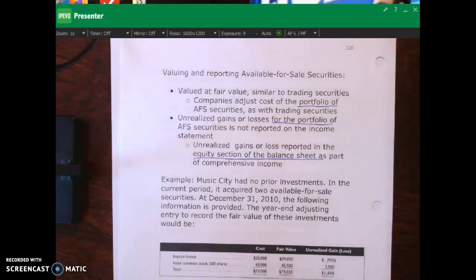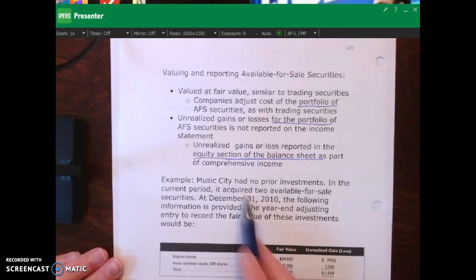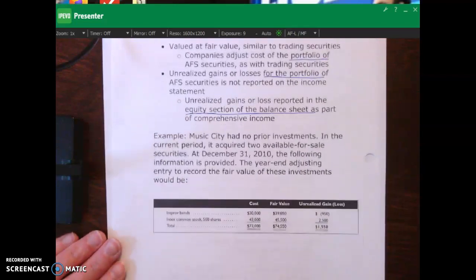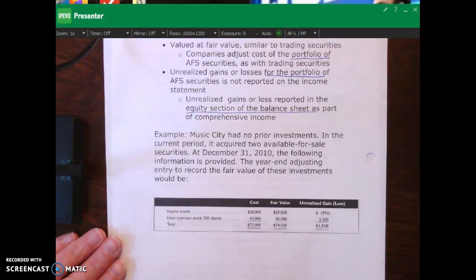So if we look at this example, let's assume that Music City had no prior investments. In the current period, Music City acquired 2 available for sale securities. On December 31st, the following information is provided. We would have to do, just like what we did with trading securities, a year-end adjustment for fair value. Okay? For fair value.